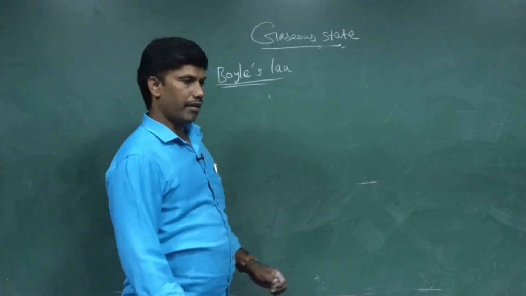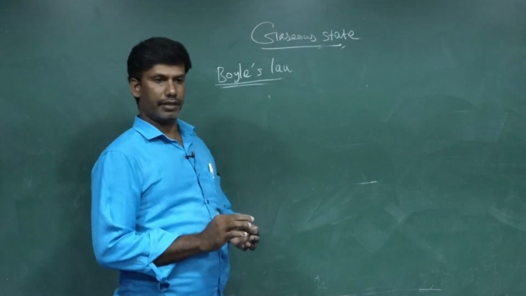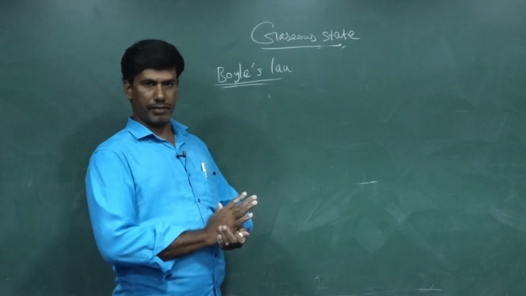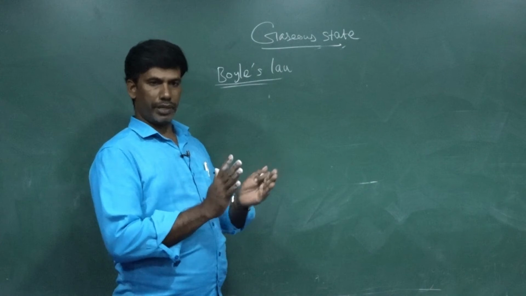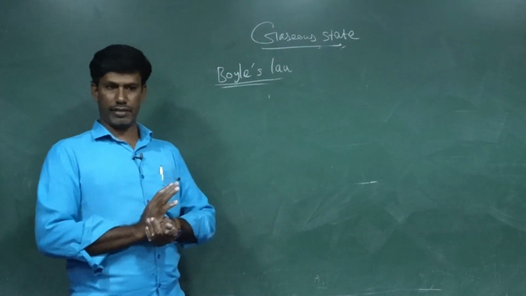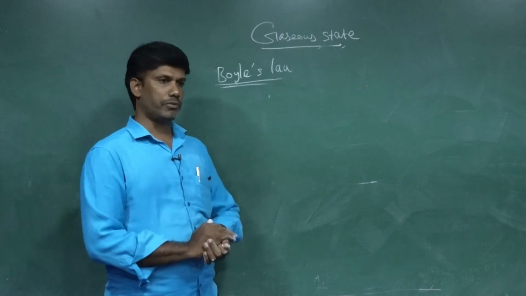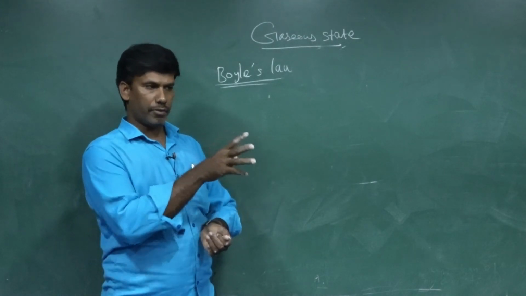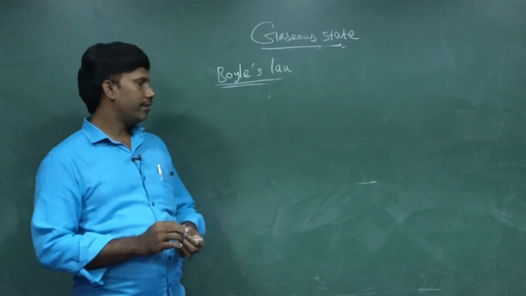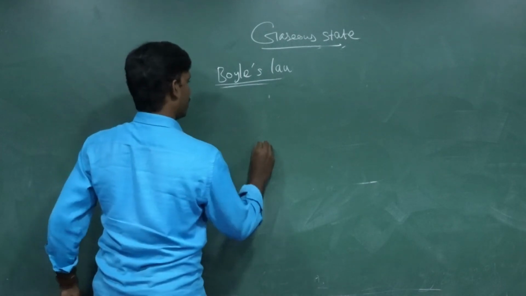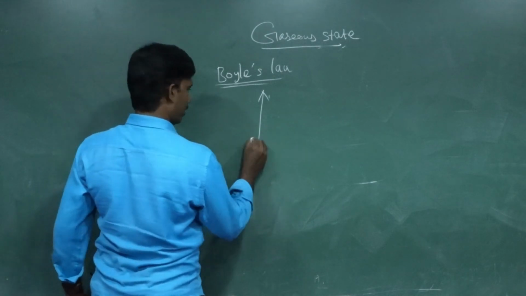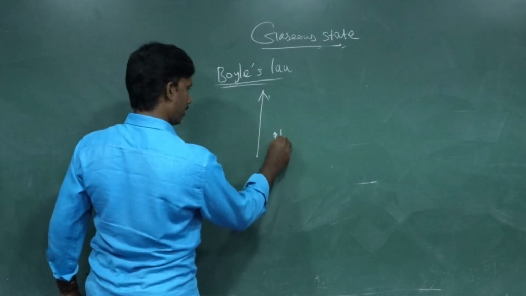All aeroplane compartments are artificially pressurized. Buses and trains are not artificially pressurized, whereas aeroplane cabins are. Why, sir? This is a question they may ask in a 2-mark or 3-mark way. Why are aeroplane compartments artificially pressurized? You know very well that when altitude increases, pressure decreases.